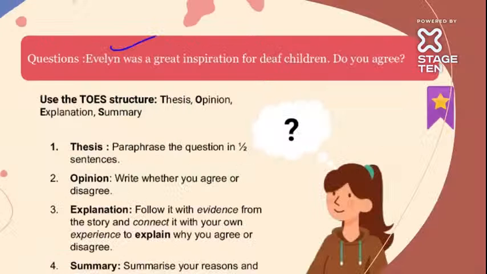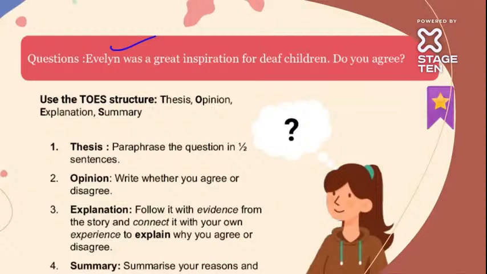Okay. Now, the next one: Evelyn was a great inspiration for deaf children. Do you agree? Such agree or not agree questions, we have to do via the TOS structure. What is the TOS structure? Thesis, opinion, explanation, and summary.